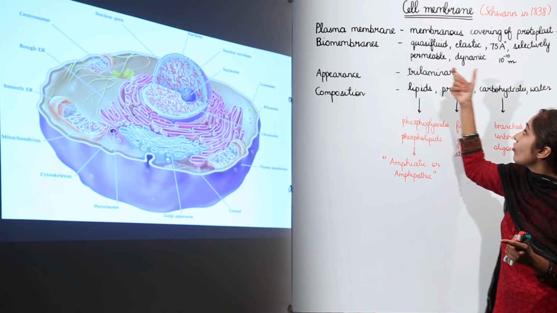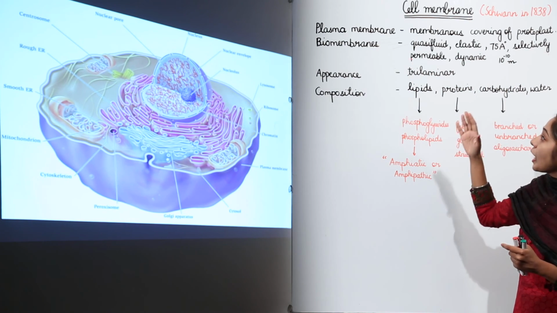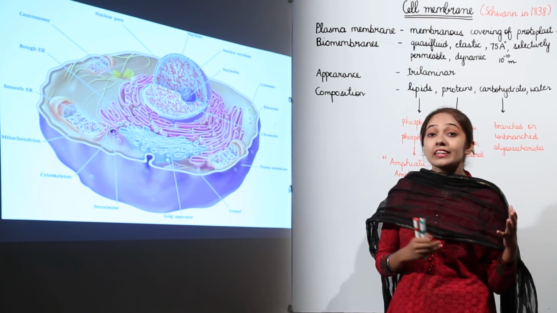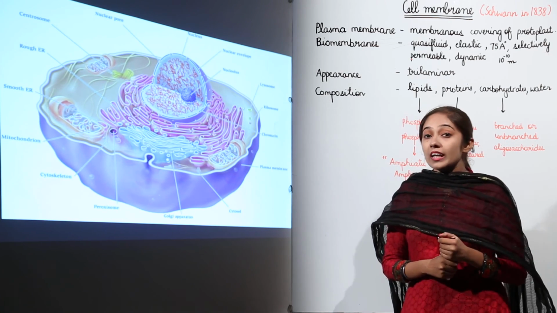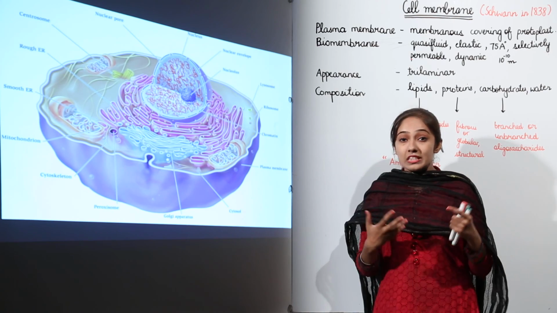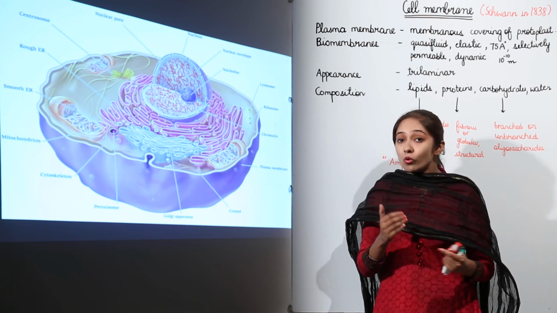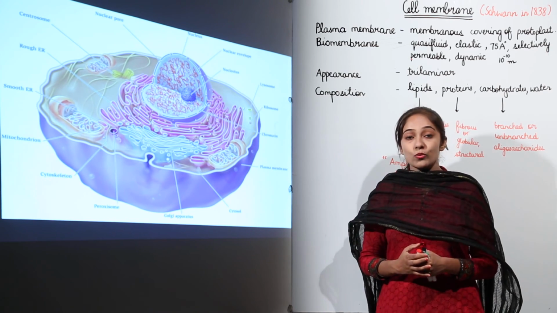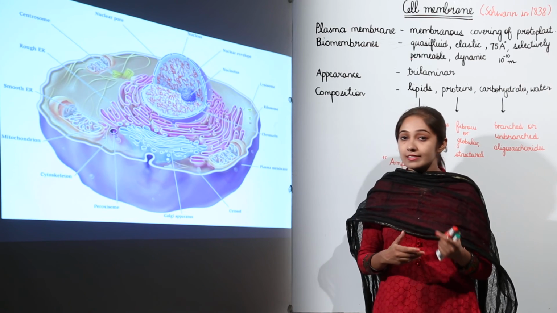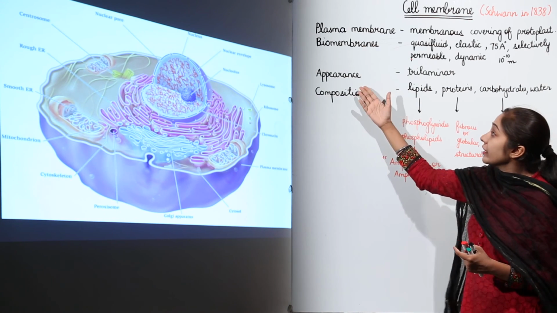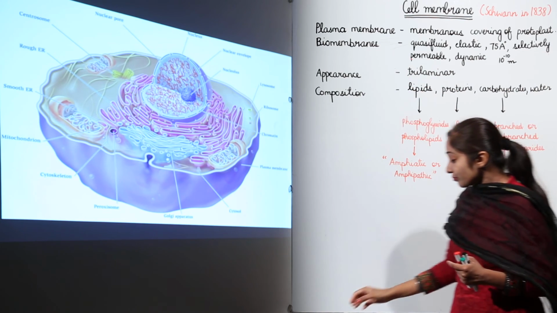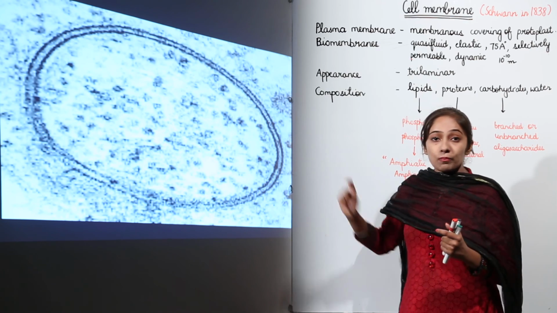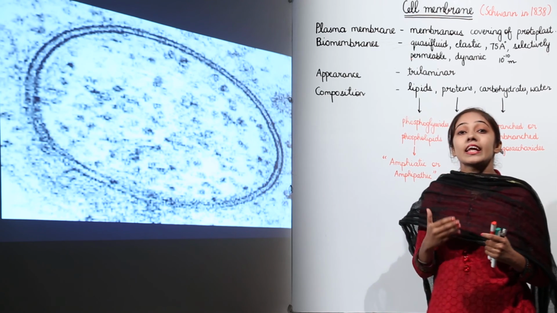The biomembranes are dynamic. Now, what is the appearance? As I told you, if you see the structure of the cell membrane under a light microscope, you won't be able to see it, because it has a very low resolving power. You need a very high resolving power electron microscope to see the structure of the plasma membrane. And how does it appear? It appears as trilaminar. Here you can see the view of the plasma membrane under an electron microscope.